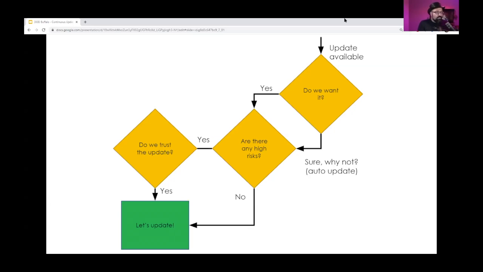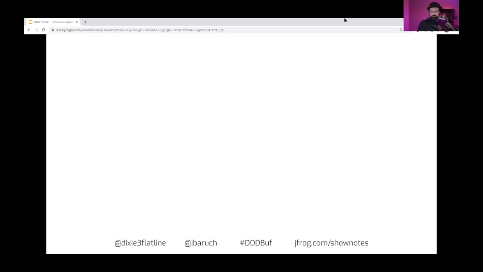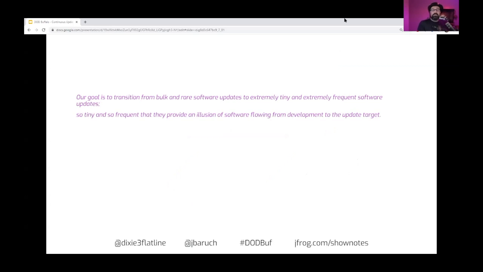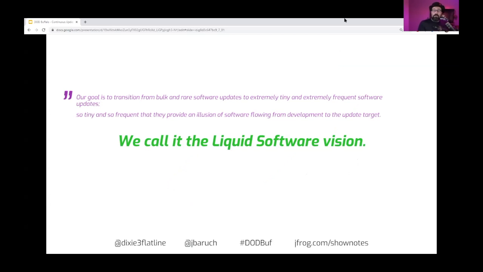And that means that we can update always and have the continuous update implemented anyway. So our goal is to transition from bulk and rare software updates to extremely tiny and extremely frequent software updates. So tiny and so frequent that they provide an illusion of software flowing from the development to the update target. We call this vision Liquid software.